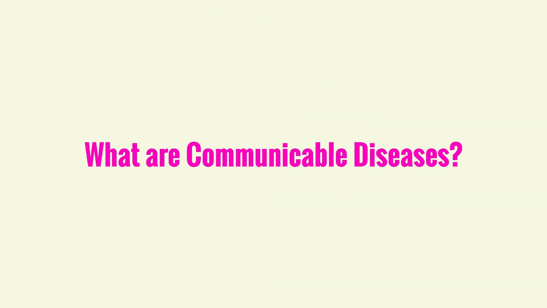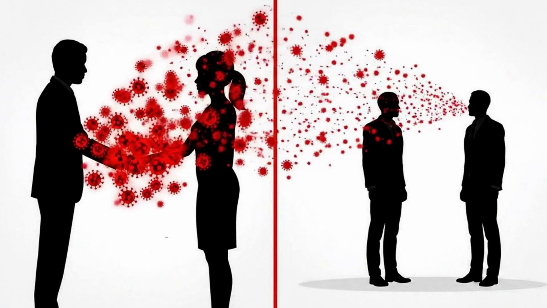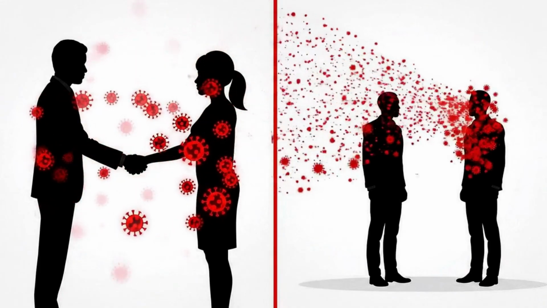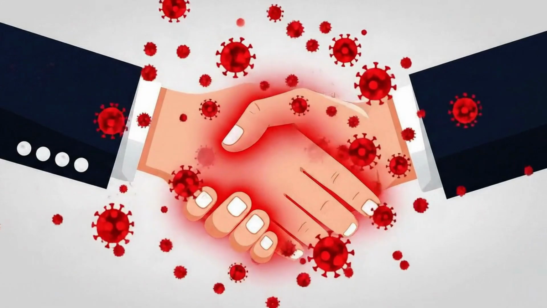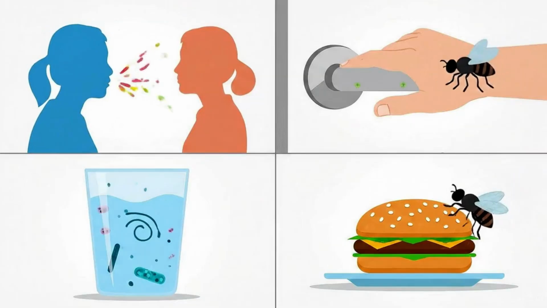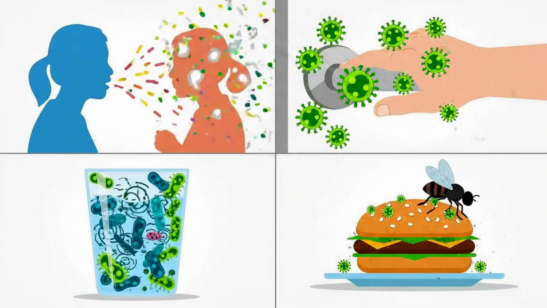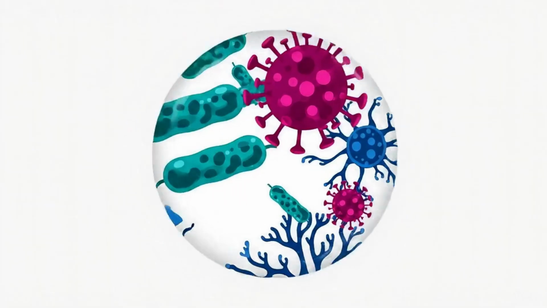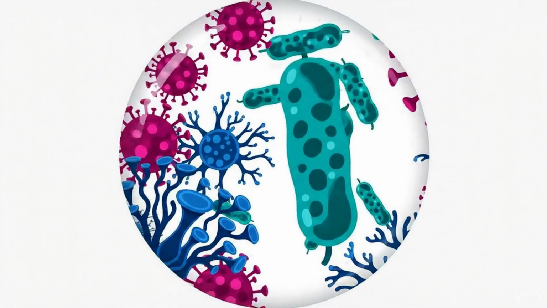What are communicable diseases? Communicable diseases are infectious diseases that can spread from one living organism to another. These diseases can spread through direct contact, like touching an infected person, indirect contact, such as touching contaminated objects, or through air, water, or food. The microorganisms that cause these diseases are known as pathogens.